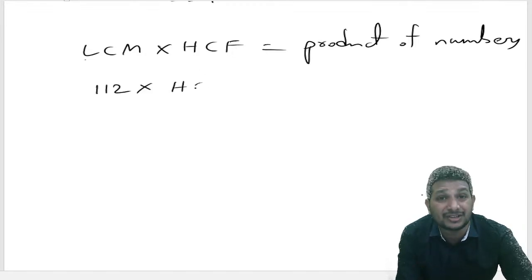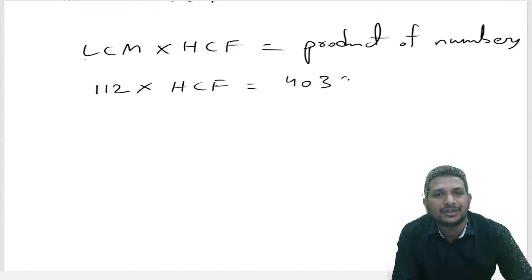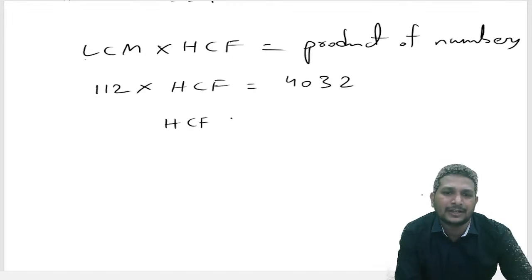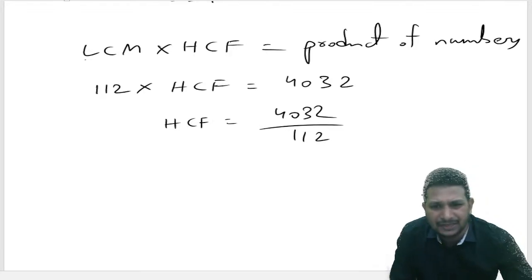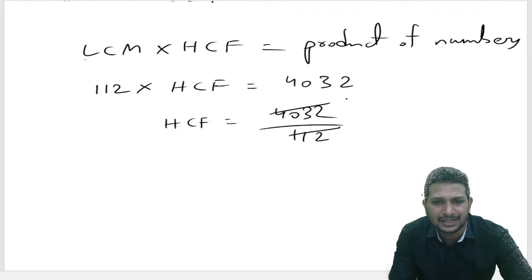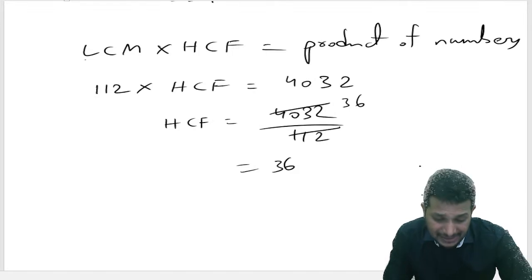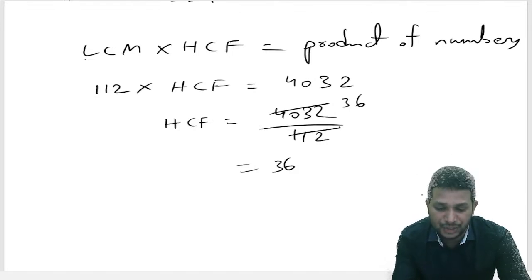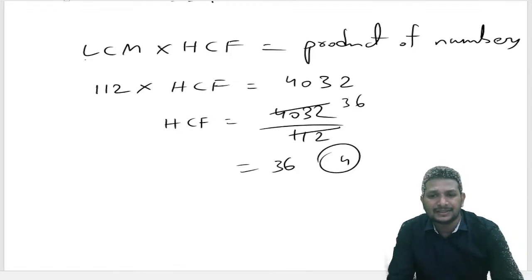HCF we don't know because they're asking us to find it. The product of numbers is 4032. HCF will be 4032 divided by 112. You can do the calculation in any other way, but we can cancel it off directly. The answer for this question is 36. That's nothing but option 4. Option 4 is the answer for this question.